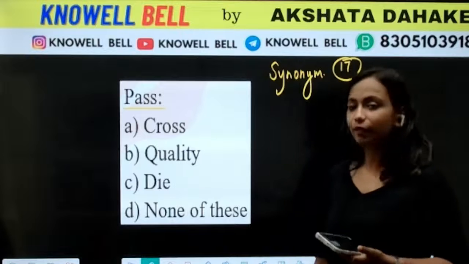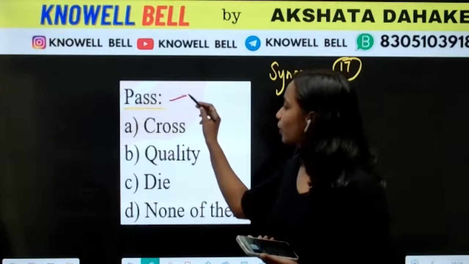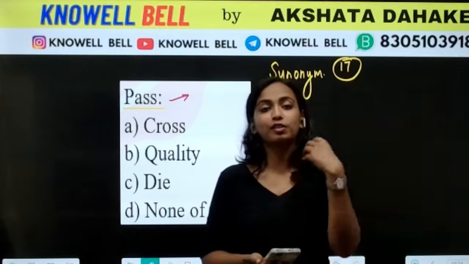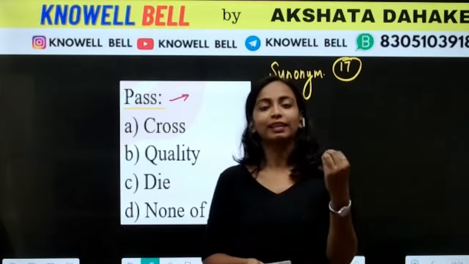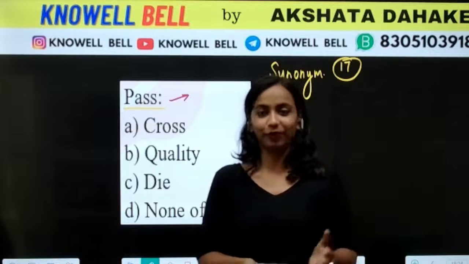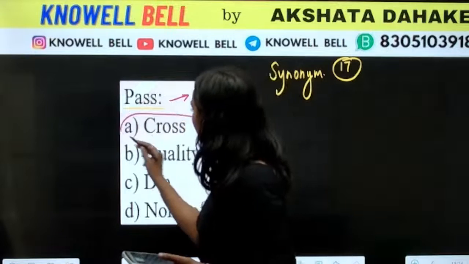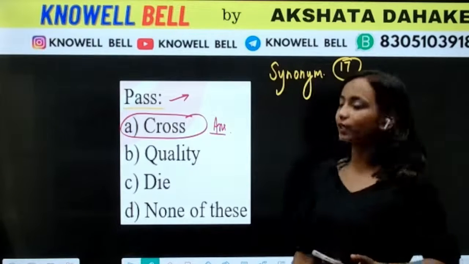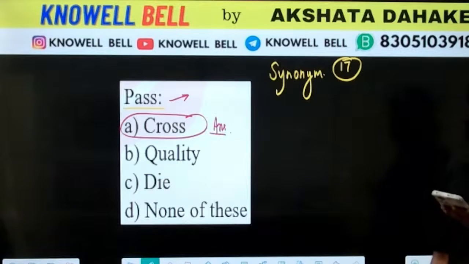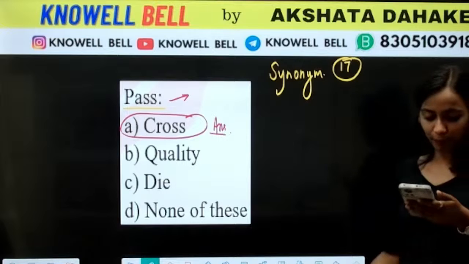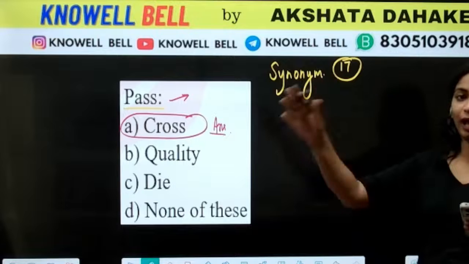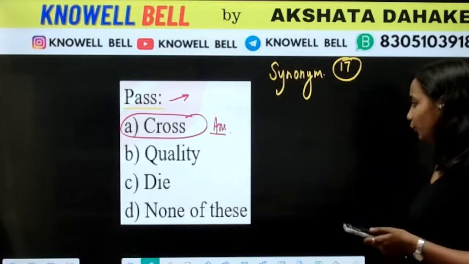A. Very good. No Pallavi because C will not be there. Pass. To pass something. To cross something. I have to pass through the bridge. I have to cross the bridge. किसी चीज को pass करना. That is similar to cross something. So right answer is option A. To pass something and to cross something. Like I'm going to pass the door. I'm going to cross the door. I'm going to pass through that door. I'm going to cross that door.